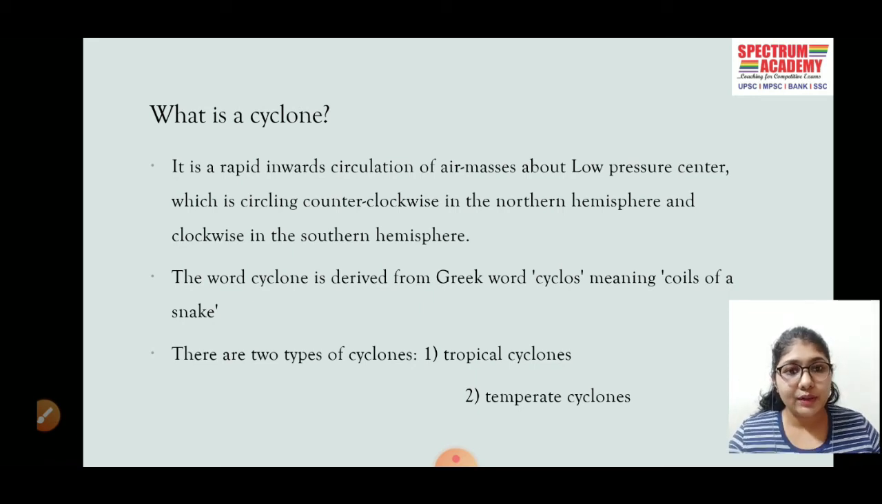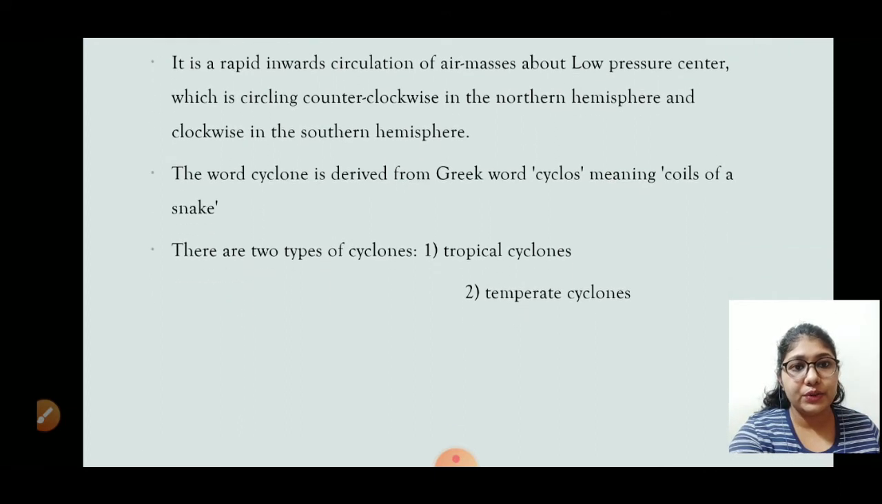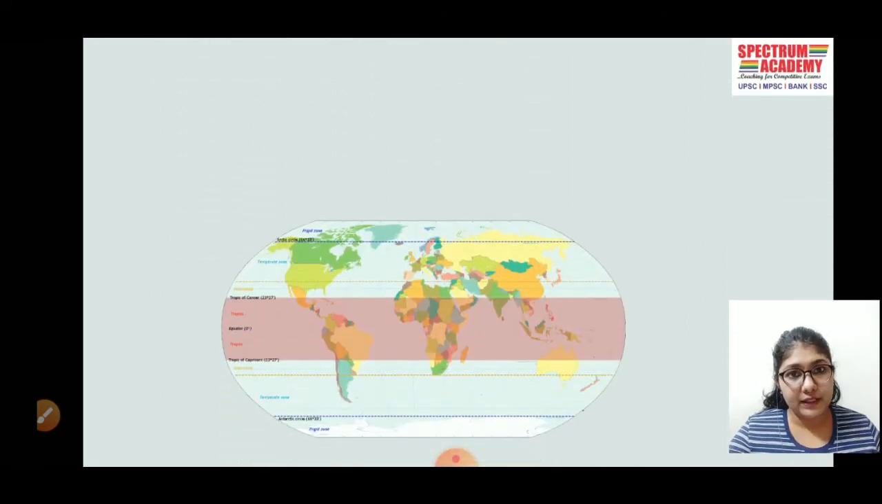The word cyclone is derived from the Greek word cyclos, meaning coils of snake. So basically there are two types of cyclones. One is tropical cyclone and the other is temperate cyclone. One of the important types that we are going to discuss today is the tropical cyclone.